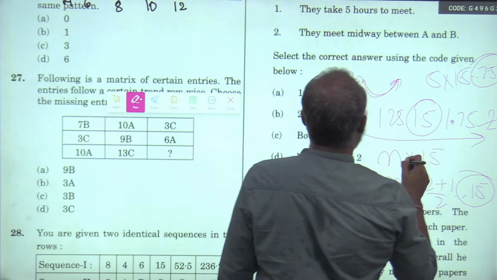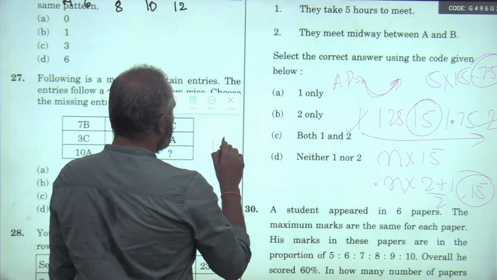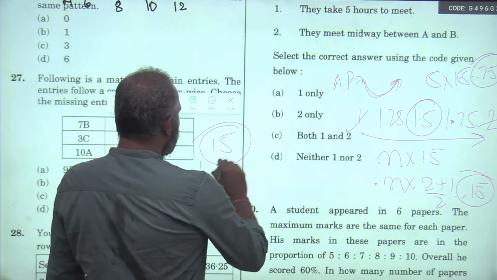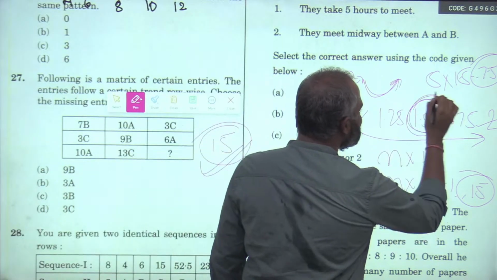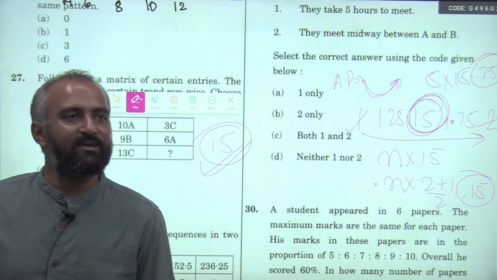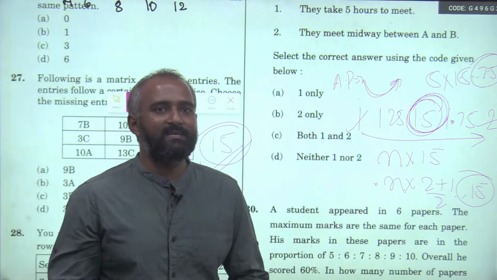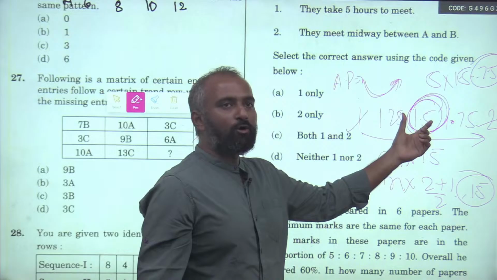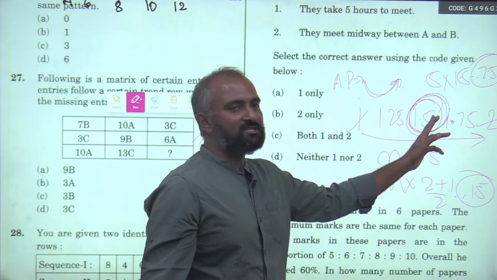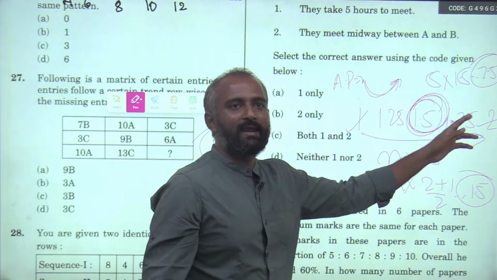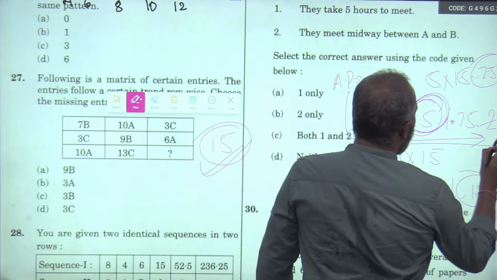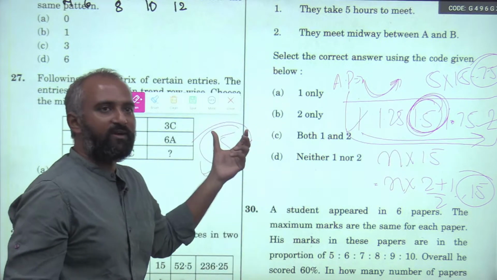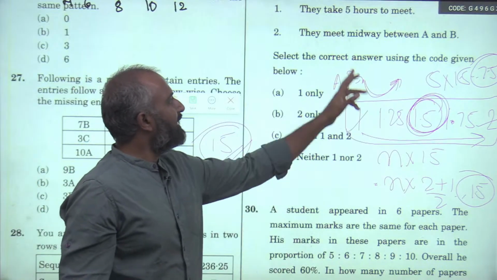And you see the other case, he is working at a constant rate of 1.5. This is the same as the average of the second person. What is an average? Average is that hypothetical quantity where, when every step is equal to the average, you will get the same total. Since the average is the same, 1.5 in this case and 1.5 in this case too, that means they will meet in the middle and it is 5 hours to meet.